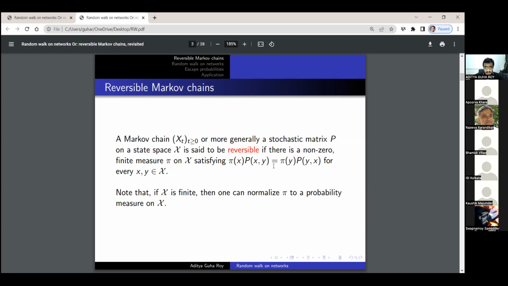So it essentially means that if you look at the pair (X_0, X_1) and the pair (X_1, X_0), these two random vectors have exactly the same distribution.